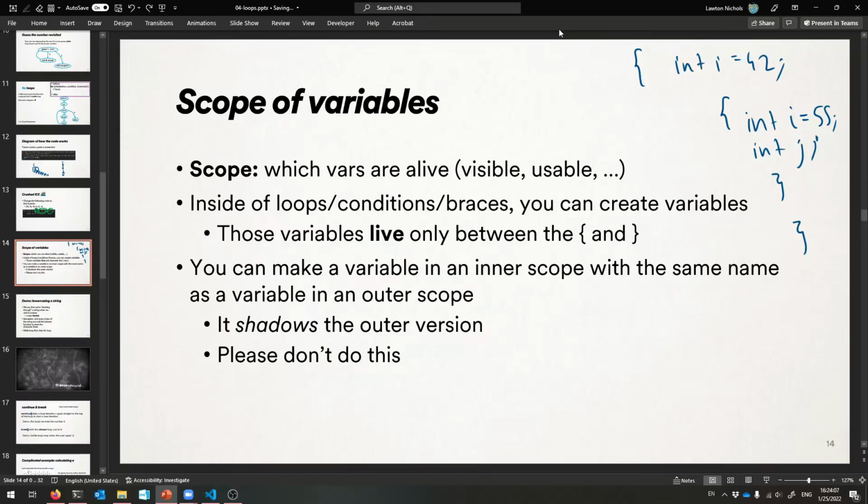And also, sadly, you can shadow variables. Okay, so let's talk about that. That's this. So you can make a variable in an inner scope with the same name as a variable in an outer scope. So here I've done that with I.